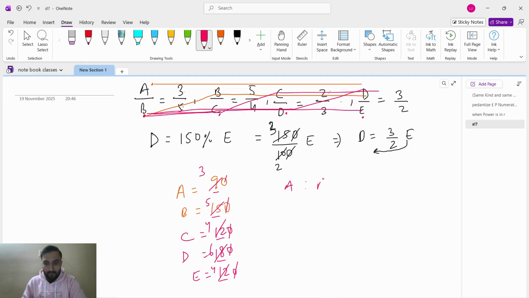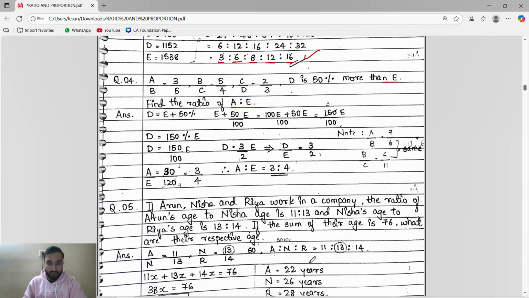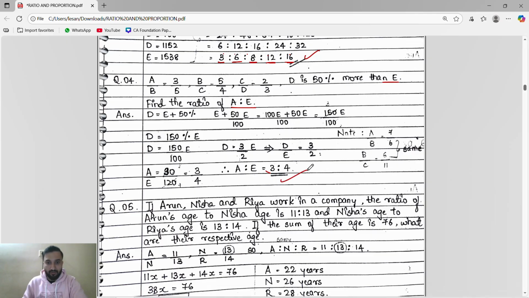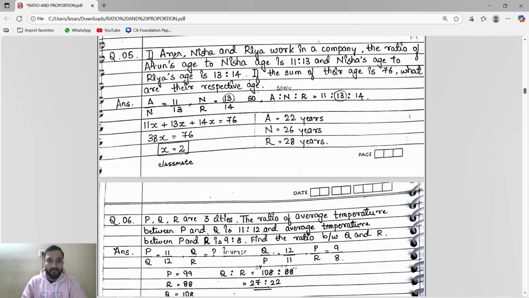So A is to B is to C is to D is to E. It will be A is 3 is to B is 5 is to 4 is to 6 is to 4. What they said, to find the ratio of A is to E. A is to E means 3 is to 4. Yeah, answer is 3 is to 4. Khalas. Answer is 3 is to 4. Simple guys.